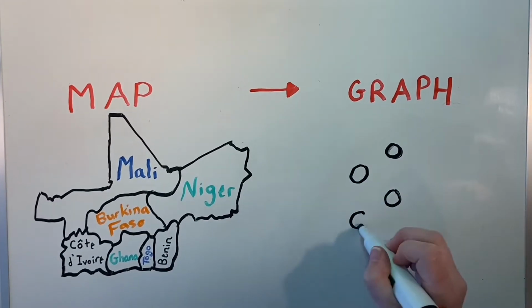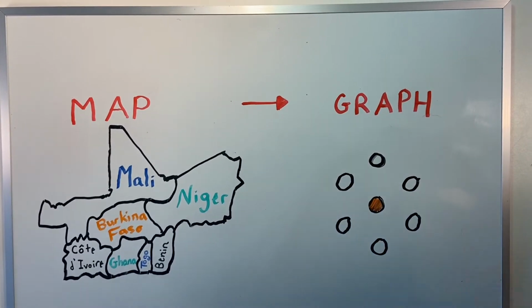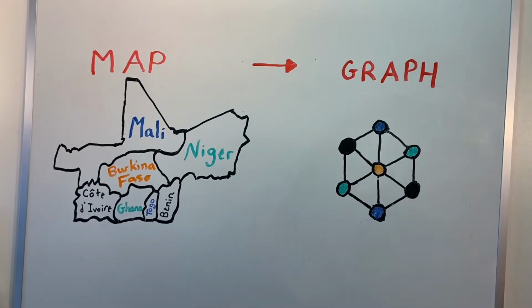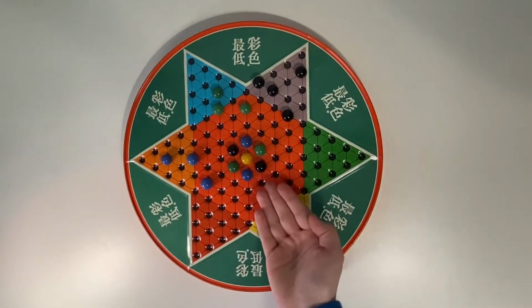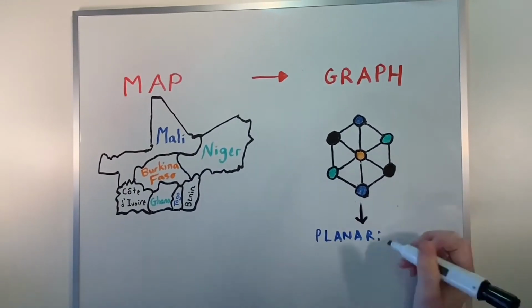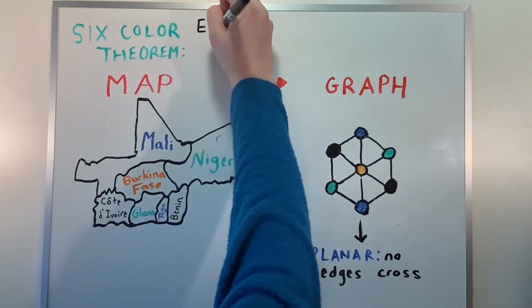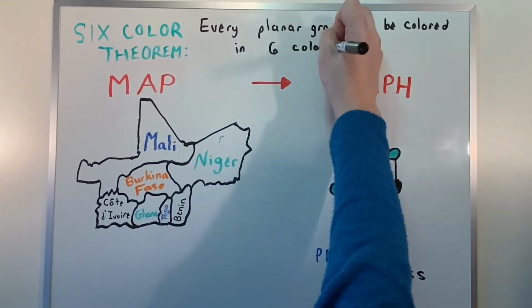We can turn any map into a graph by turning each region into a vertex and each boundary into a connection. Wow, this looks like Chinese checkers. With maps, every graph is planar, meaning no 2 edges cross. Our question then is, can we color any planar graph in 6 colors?